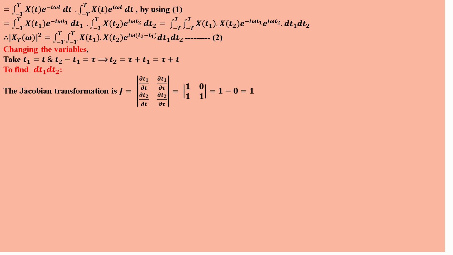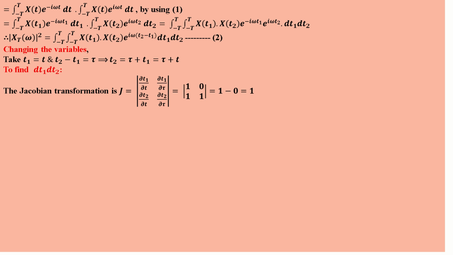The Jacobian J is equal to the matrix of ∂t1/∂t, ∂t1/∂τ, ∂t2/∂t, ∂t2/∂τ. So we partially differentiate t1 with respect to t. Since t1 equals t, differentiating t1 with respect to t partially gives 1. Now t1 with respect to τ: there is no τ term in t1, only t, so we get 0.